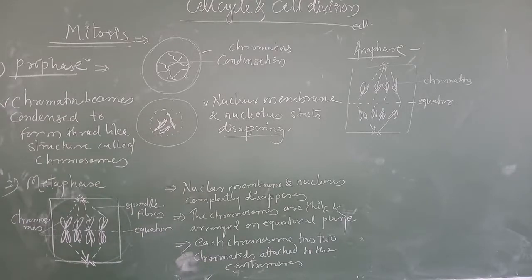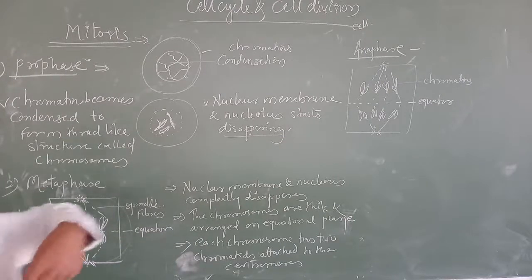In anaphase, two sister chromatids of each chromosome separate due to the splitting of the centromere and move towards the opposite poles.